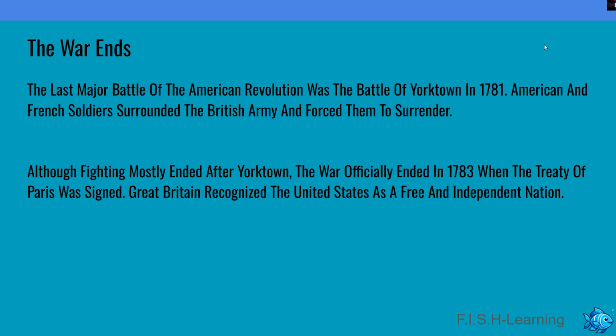The war ends. The last major battle of the American Revolution was the Battle of Yorktown in 1781. American and French soldiers surrounded the British army and forced them to surrender. Although fighting mostly ended after Yorktown, the war officially ended in 1783 when the Treaty of Paris was signed. Great Britain recognized the United States as a free and independent nation.